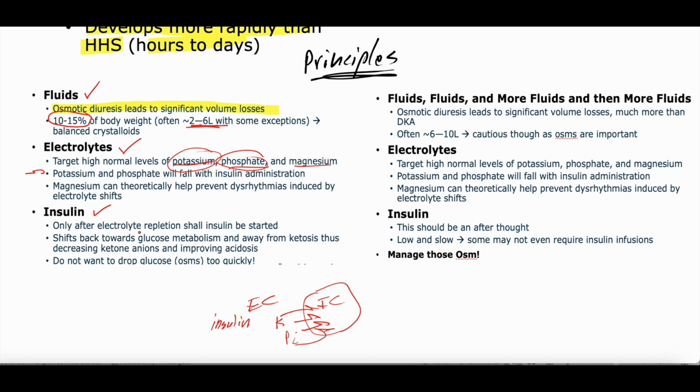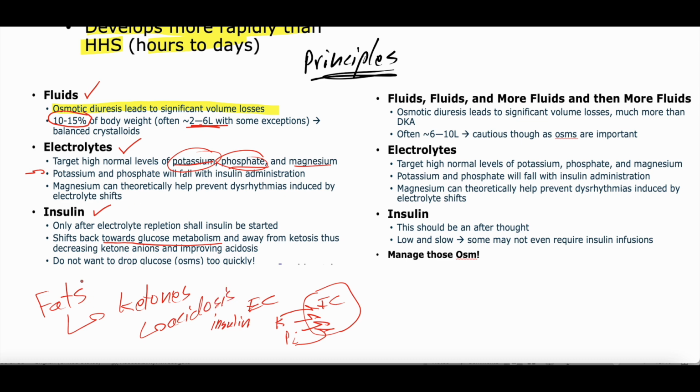All right, after you replete the electrolytes, you can start insulin. Again, general management principles. And starting the insulin is what is going to shift a patient back towards glucose metabolism, right? Because we said without insulin, the body starts to metabolize fats, and that produces ketones, which are acidic, and the acidosis is what can kill you in DKA, among other things.